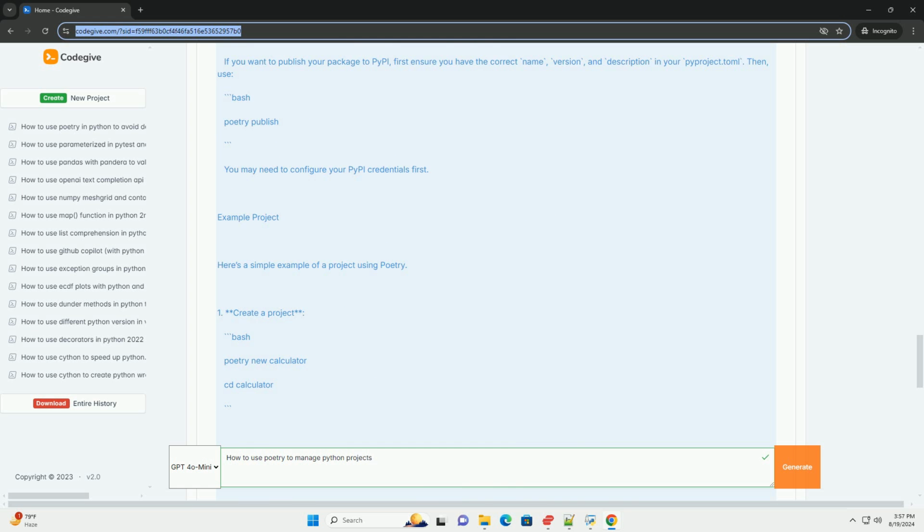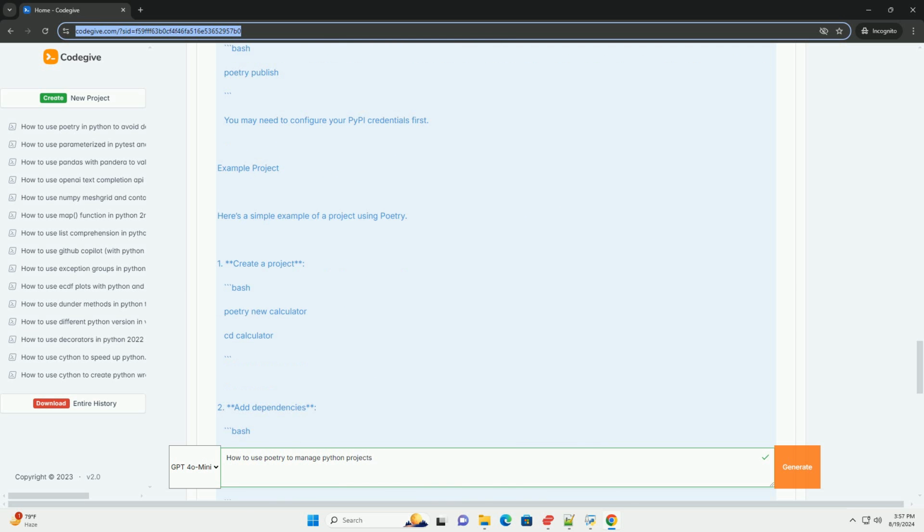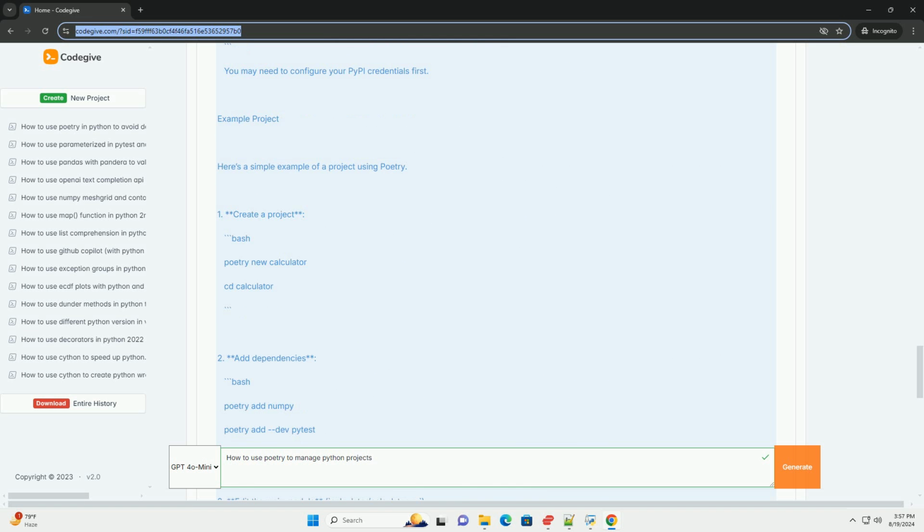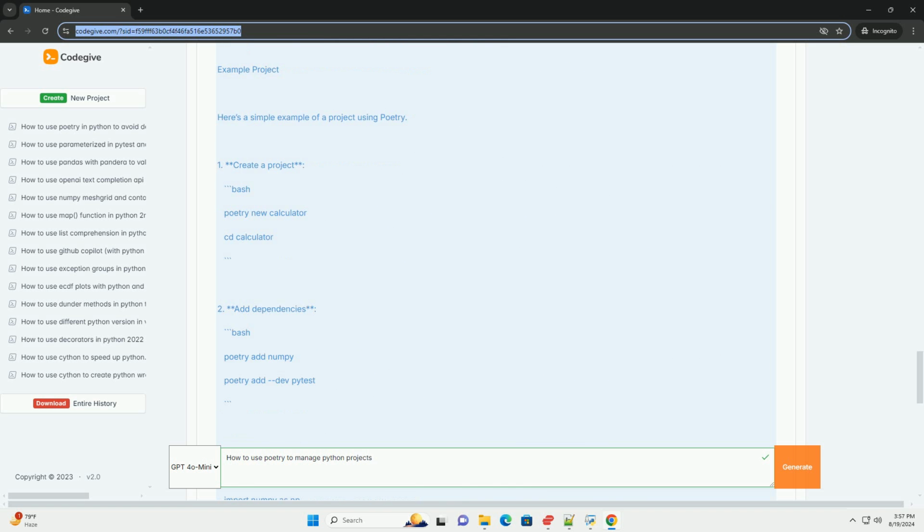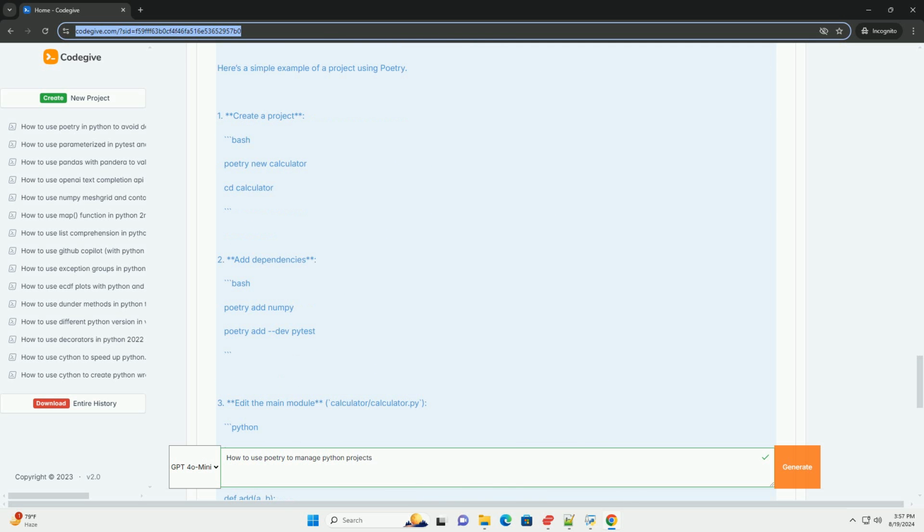4. Adding dependencies. You can easily add dependencies to your project using the add command: bash poetry add numpy. This will automatically update your pyproject.toml and install the package. 5. Adding development dependencies. For development dependencies, you can use the --dev flag: bash poetry add --dev black. 6. Installing dependencies. To install the dependencies defined in your pyproject.toml, run bash poetry install.